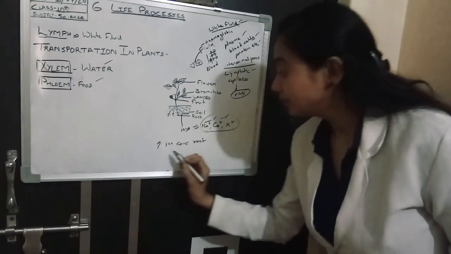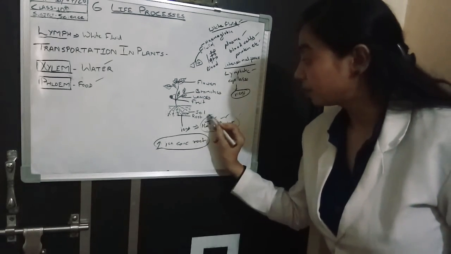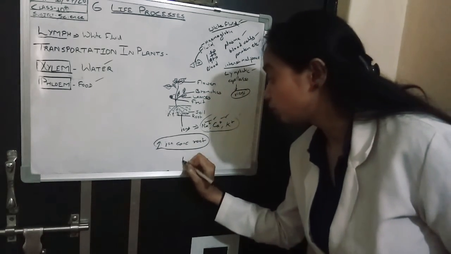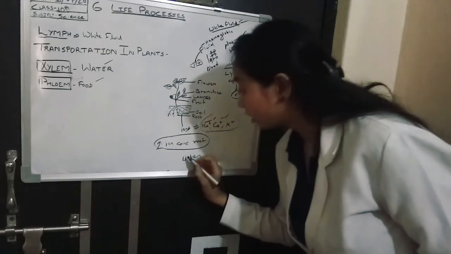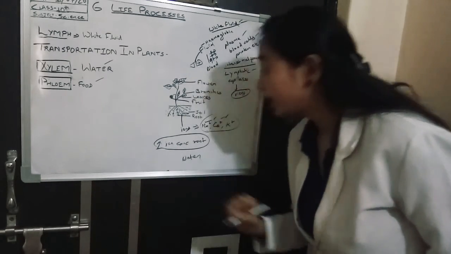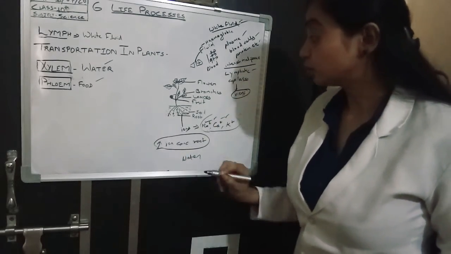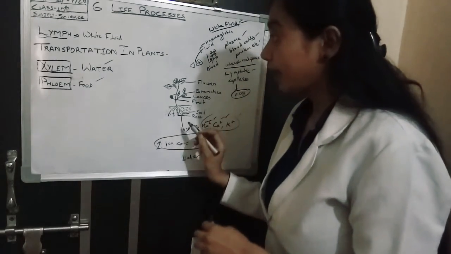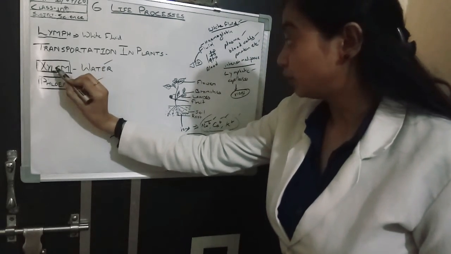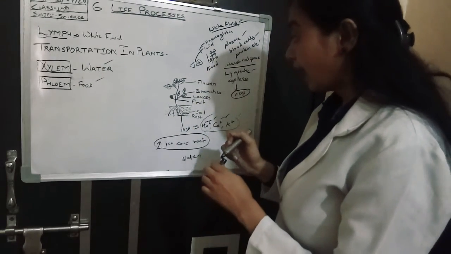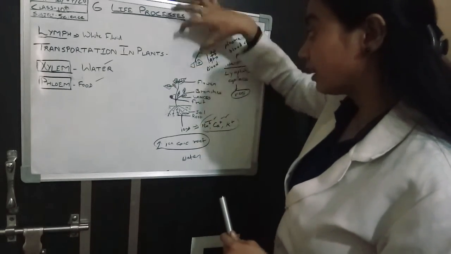To balance this ion concentration, the root takes up water from the soil. Now the root has xylem tissues. These xylem tissues take the water and transport it to the upper part of the plant.